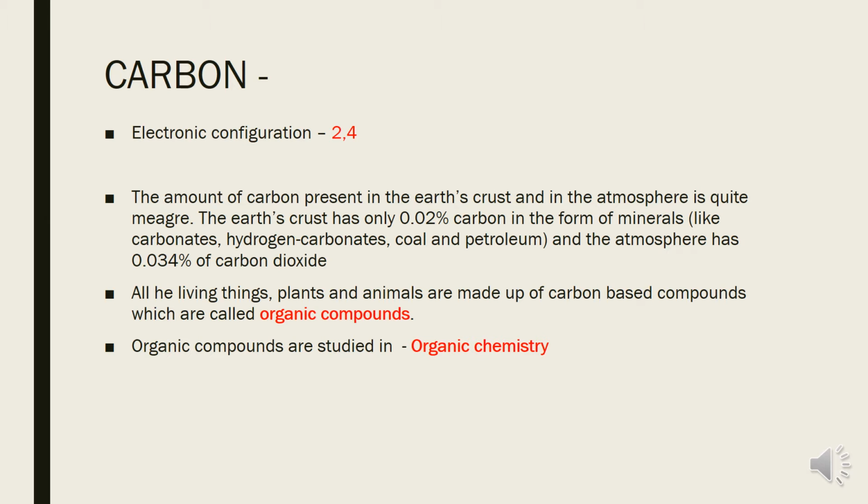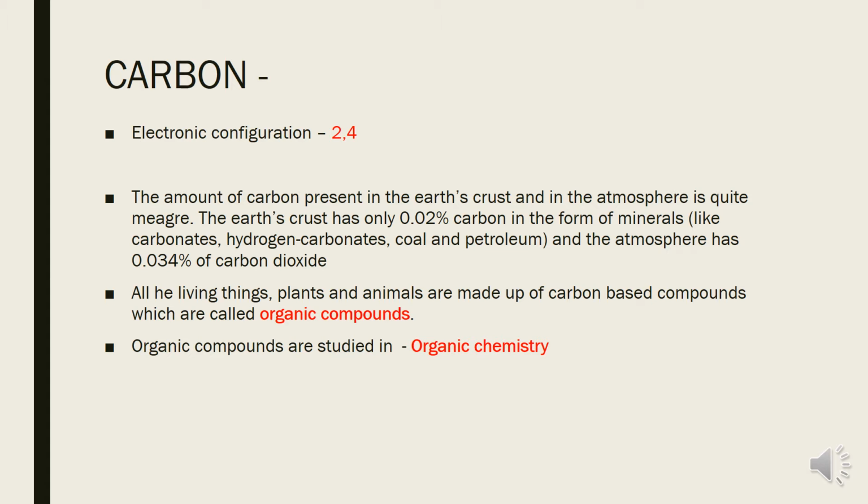Now about carbon, children. Carbon is a non-metal, and the term carbon is derived from the Latin word carbo, and the meaning of this term carbo is coal. Children, this is because carbon is the main constituent of coal.